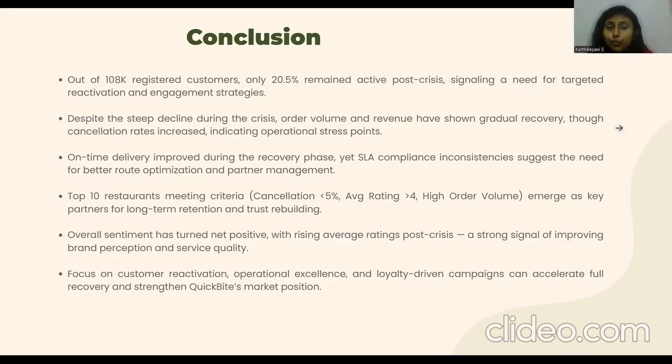So we need to focus on customer reactivation, operational excellence, and loyalty driven campaigns, which can help accelerate full recovery at full pace. This will also ensure QuickBite's market position. So that's it from the analysis.